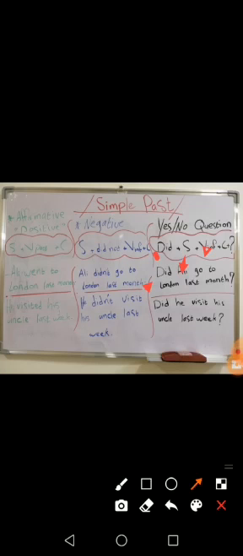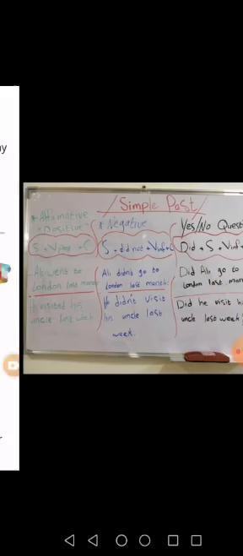Did he visit his uncle? Did. He is the subject. Visit. It is what? Infinitive verb, right? We don't add ed, we don't add s, we don't add ing, we don't add anything to the verb. Why? Because we have did. And with did, you have to use the infinitive verb, right?